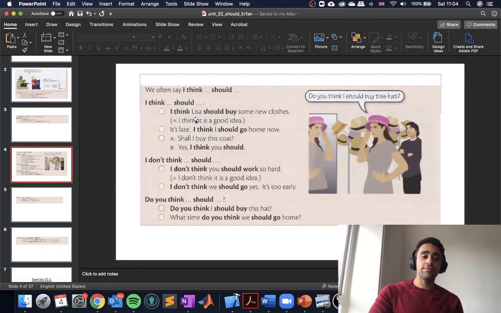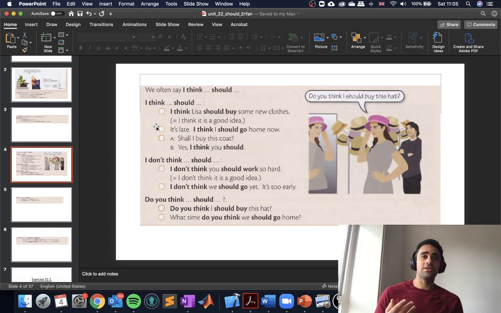A lot of the time you will hear people saying, I think something should. And that's a lot of the time an opinion, رأي بالعربي. So it's not about good or bad, like something good people do or bad people do. It's just an opinion. So, Lee, I think you should buy this dress.